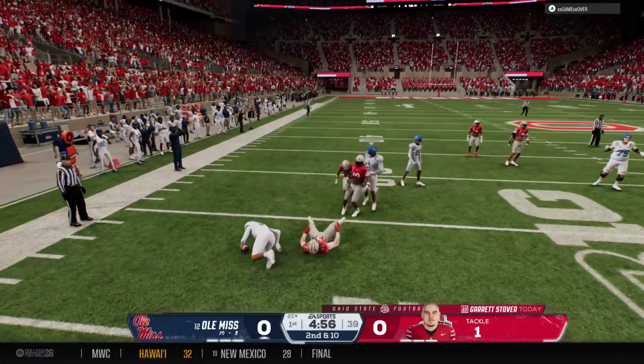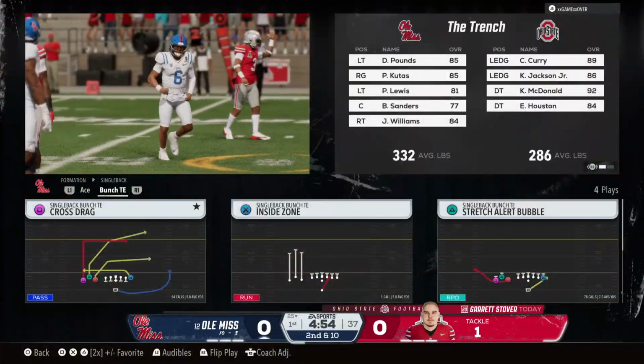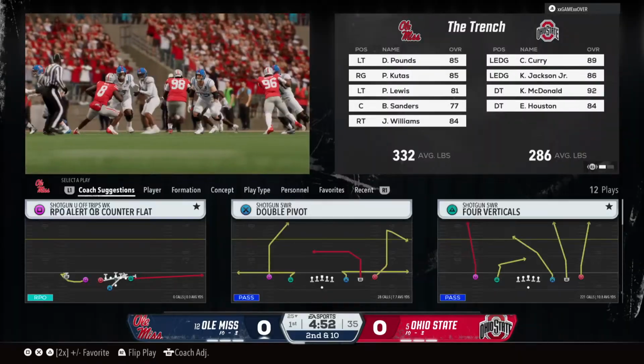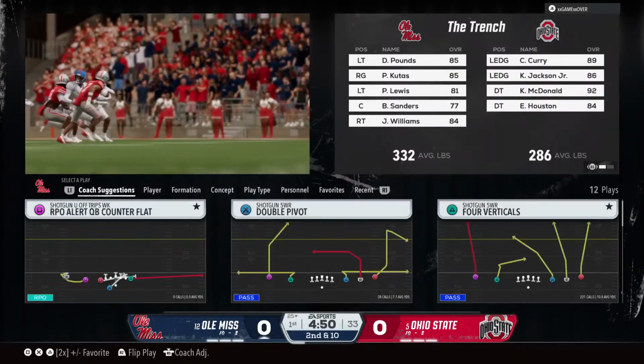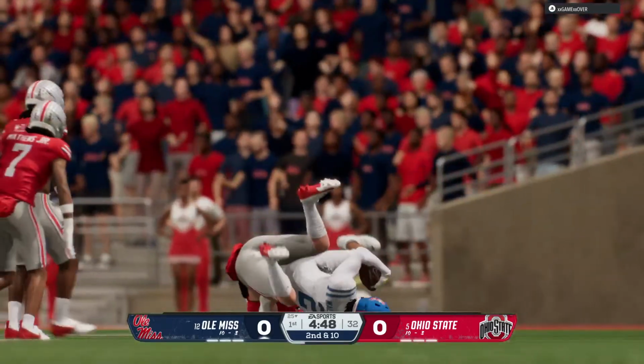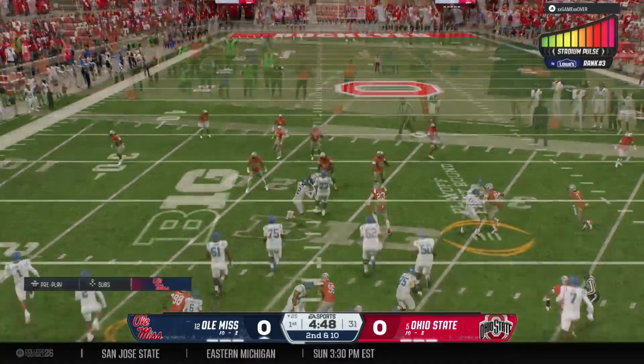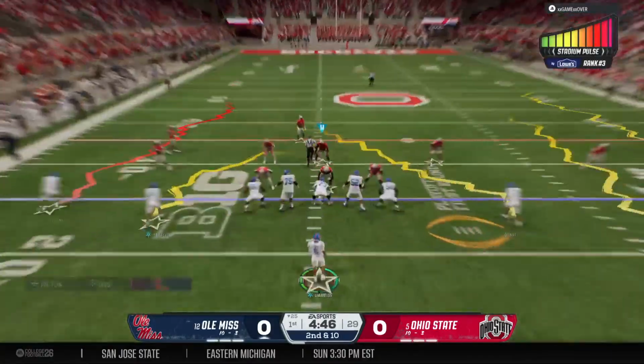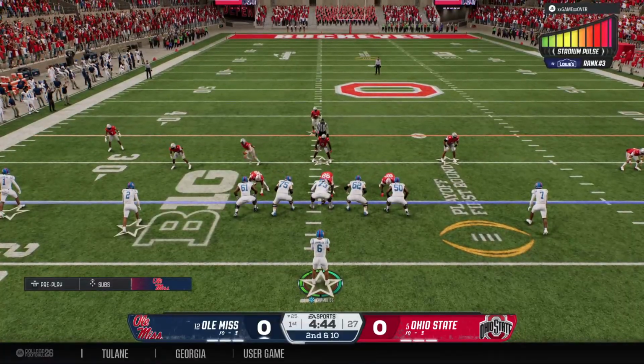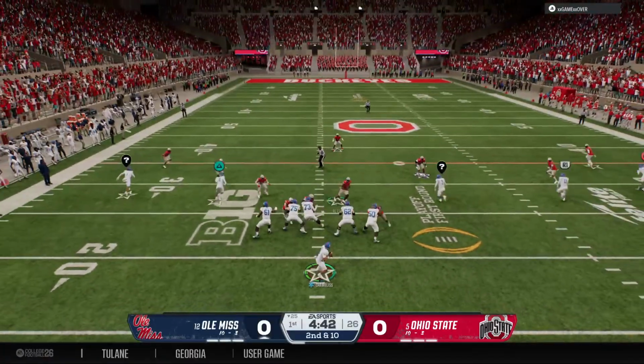Zero running room. Stop right at the line of scrimmage. Man, put a star next to that play. It's like the linebacker knew the ball was going to this receiver, so it's the instincts, and then it's the awareness and the athletic ability to bring down the wide receiver for a loss like that. Listen to the crowd energy here in the early going.